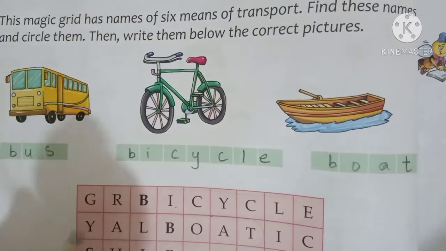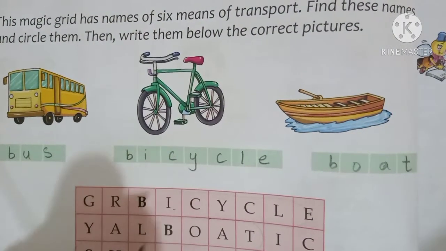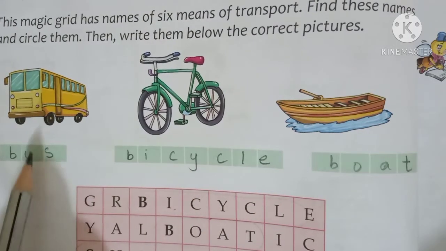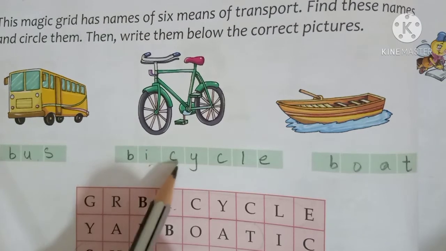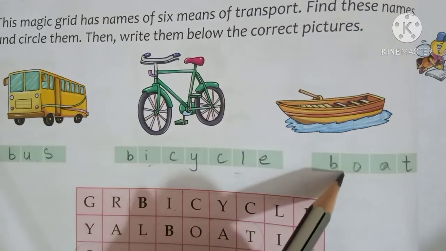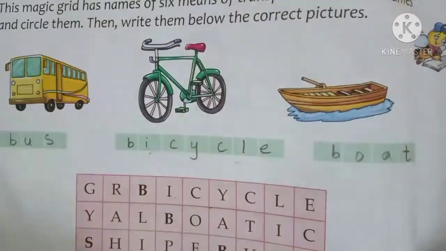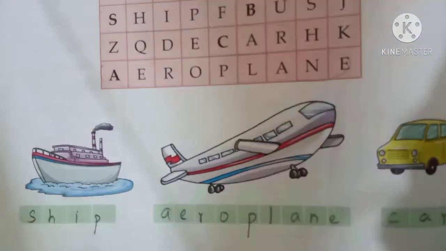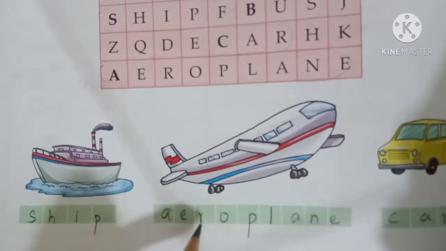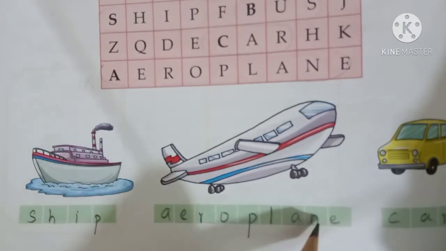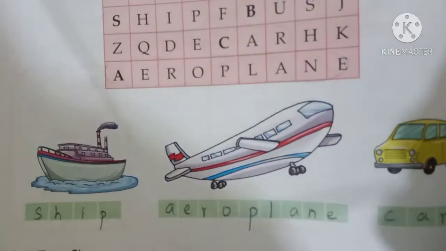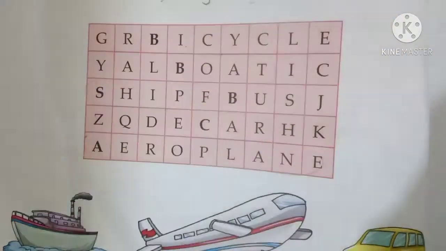Okay. Next you have few means of transport. You have to find it in the grid. First one is BUS, bus. BICYCLE, bicycle. BOAT, boat. The next one is SHIP, ship. AEROPLANE, aeroplane. CAR, car. You have to find all these in this word grid.